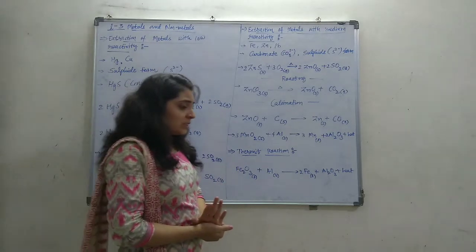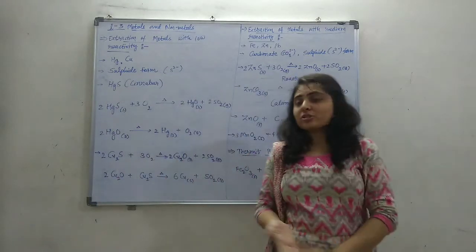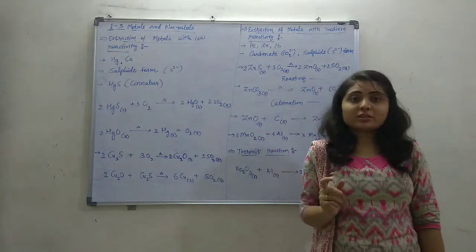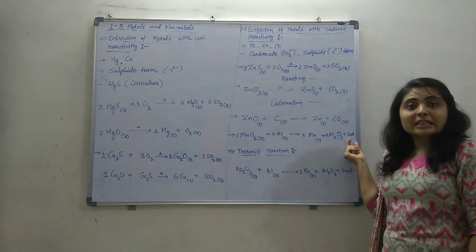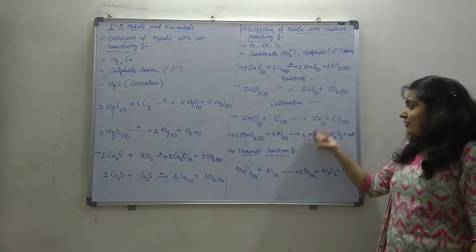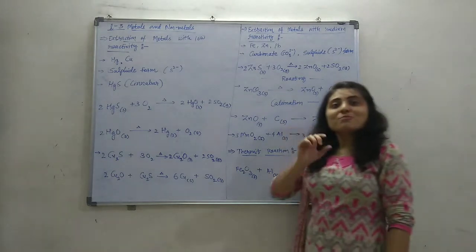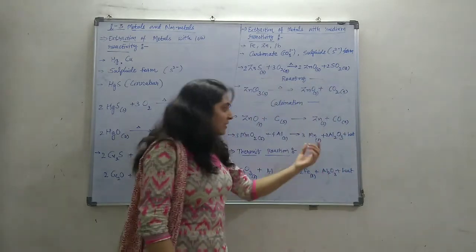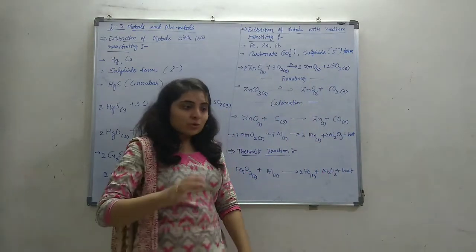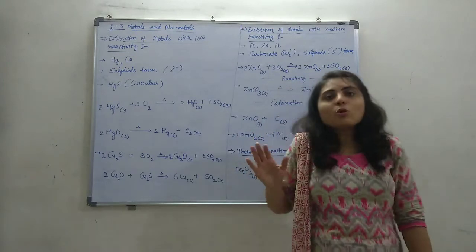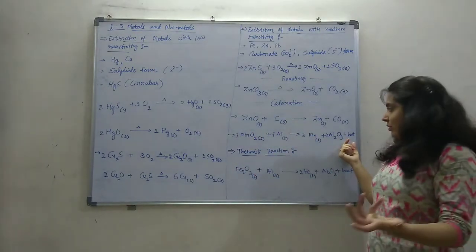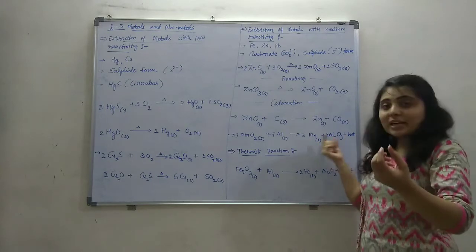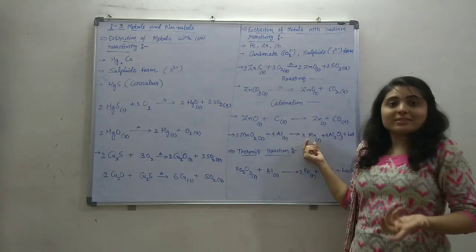This displacement reaction is an exothermic reaction. At the end of the reaction we get heat, and this heat is enough to melt the metal.